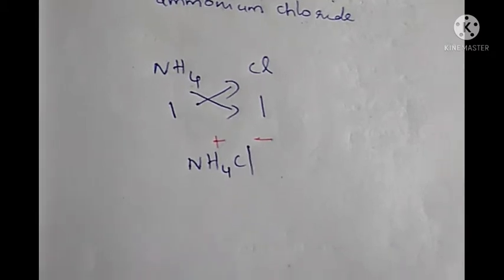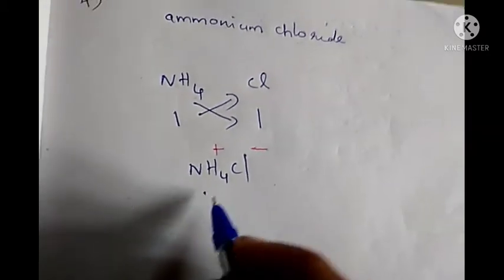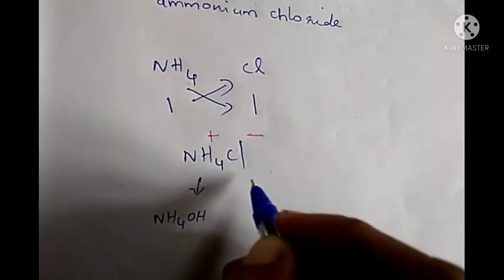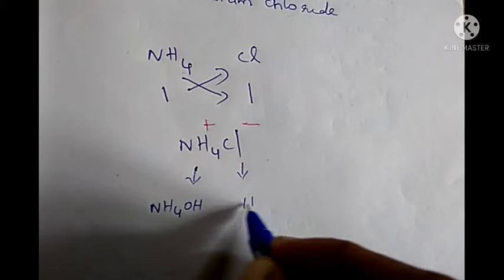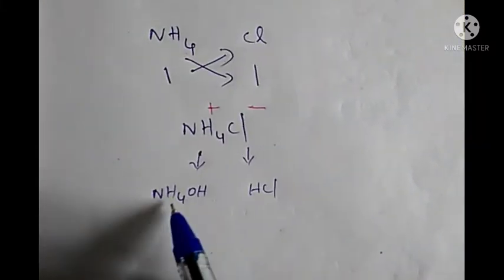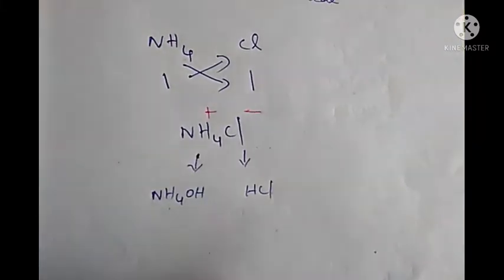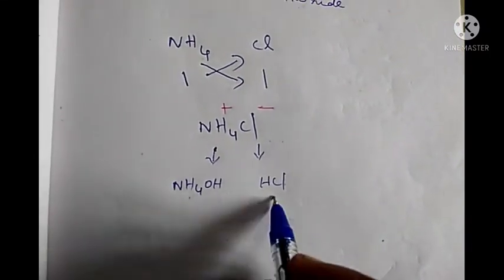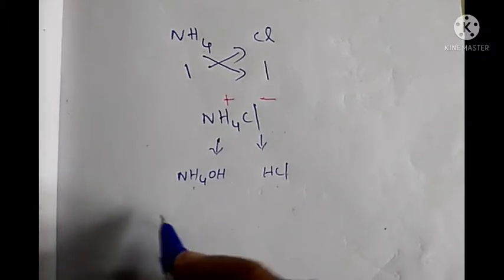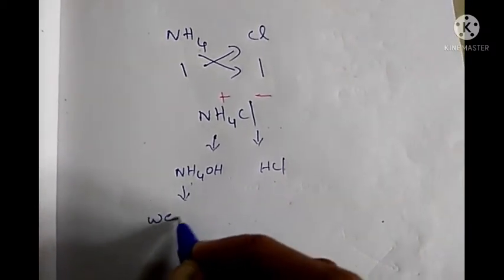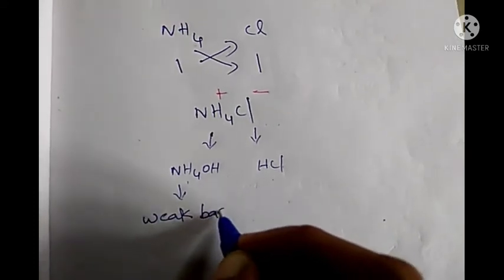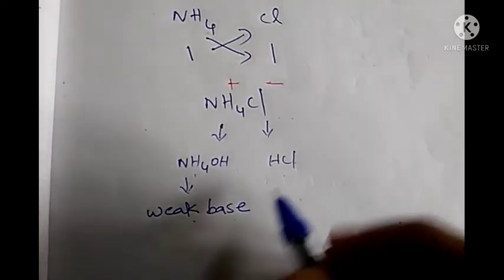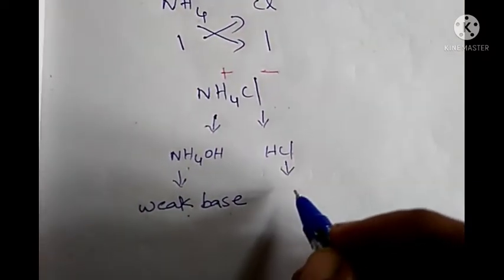Now which will be the acid and base from which it is formed? NH4 plus is coming from the base NH4OH, and Cl minus is coming from the acid HCl. Okay. So these are the base and acid from which this salt is formed. Clear? Now next we have to identify the nature of this base and acid. What is the nature of this base NH4OH? It is a weak base. We have studied that only two strong bases are there, that is NaOH and KOH. All others are weak. So here it is a weak base. And what about HCl? It is a strong acid.